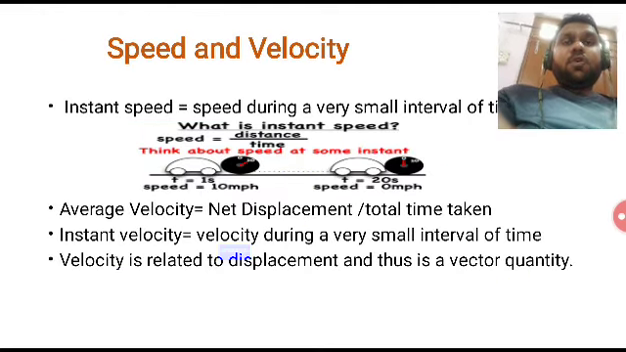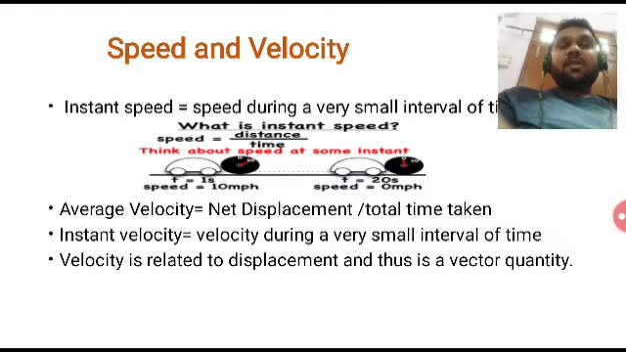Okay, now we will move to instant speed. Instant speed is the speed during a very short interval of time. Suppose a car is moving. Its speed at t equal to 1 second is 10 miles per hour. So it is the instantaneous speed of the car at t equal to 1 second. And its speed at t equal to 20 seconds is 0 miles per hour. That is the instantaneous speed at t equal to 20 seconds. Okay, this is what we have spoken about speed.